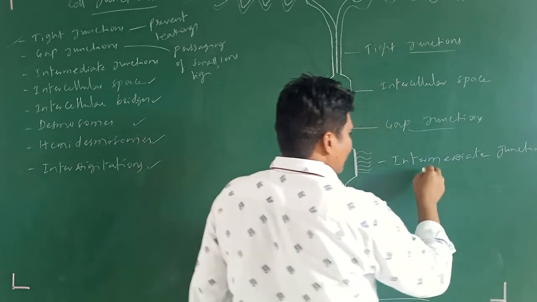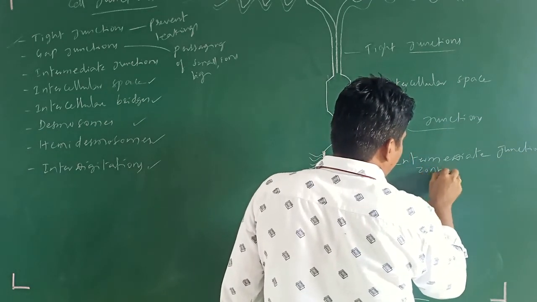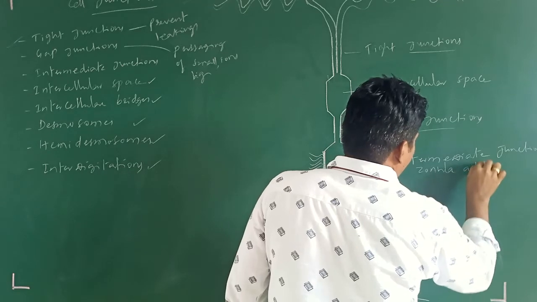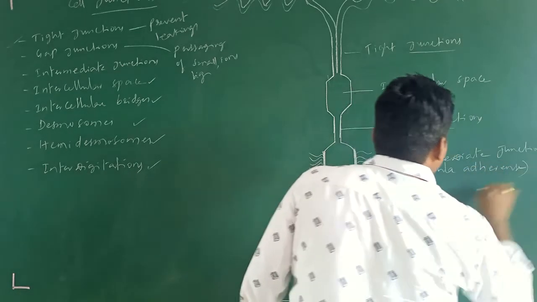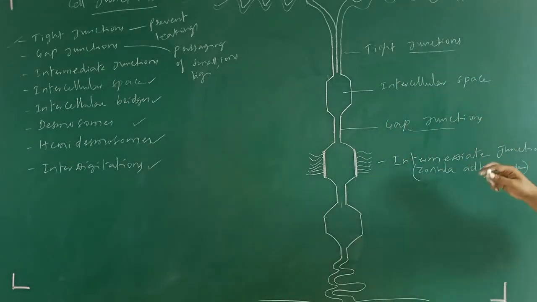These intermediate junctions we also call zonular adherence.